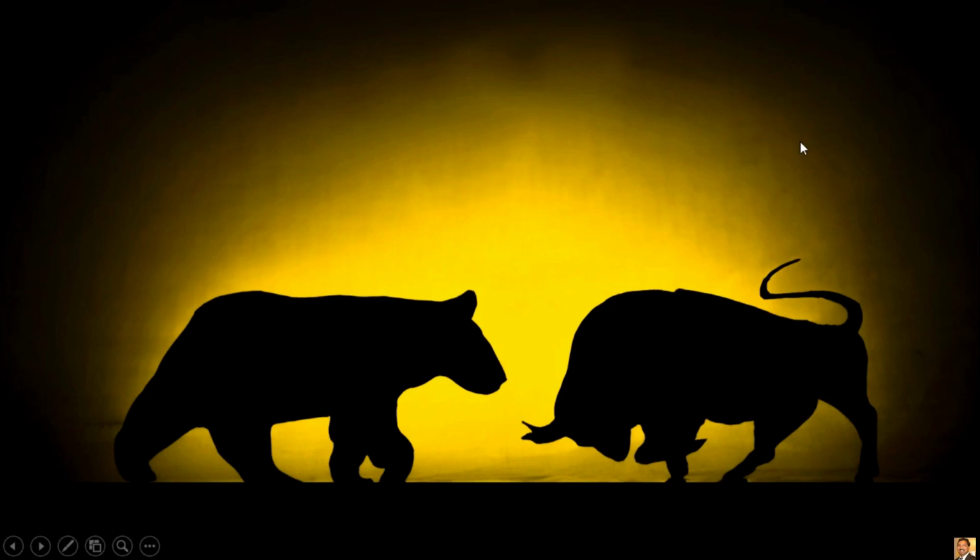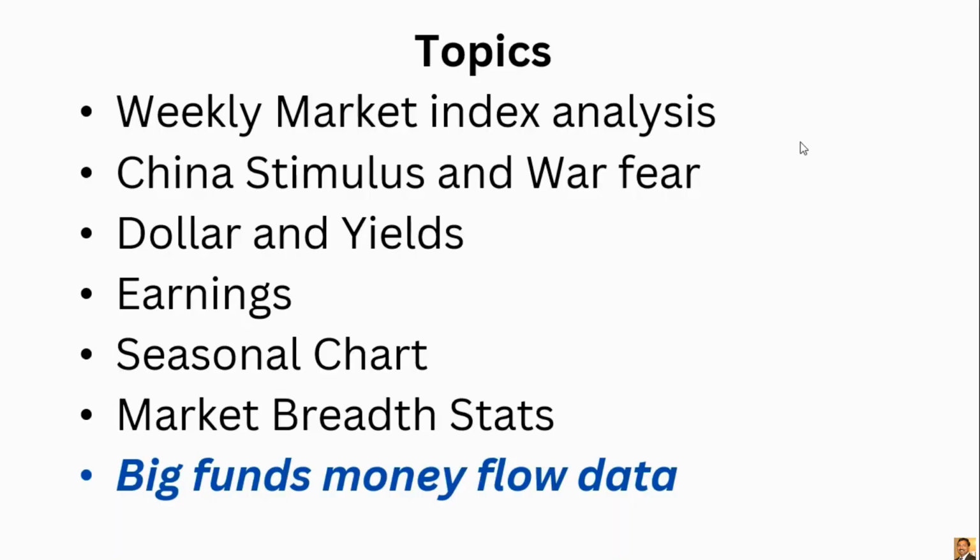This week market closed at red. Will bull take the lead for the next week and make a move higher? Let's see. And this week I would like to cover market index analysis, China stimulus and warfare, dollar and yields, earnings, seasonal chart, market breadth stats, big funds money flow data. This is not a financial advice, just for knowledge purpose only. Let's jump into the show.